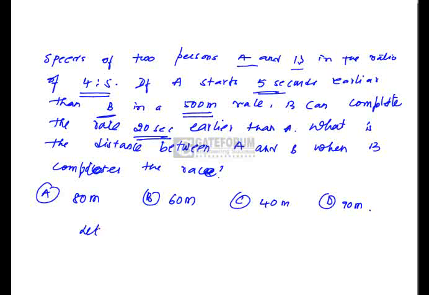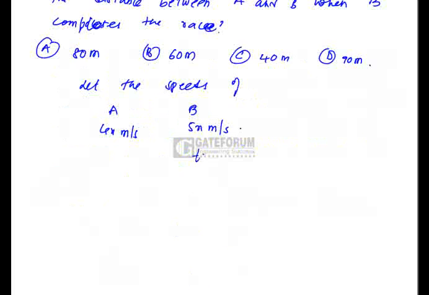Now, let the speeds of A and B be 4x meters per second and 5x meters per second. Let the time taken by B to complete the race be some t seconds. So the time taken by A to complete the race will be t plus 25 seconds. The reason is he is starting 5 seconds earlier, but also he is losing the race by 20 seconds. So totally there is a difference of 25 seconds, so he is taking 25 seconds more. So this can be written as t plus 25 seconds.